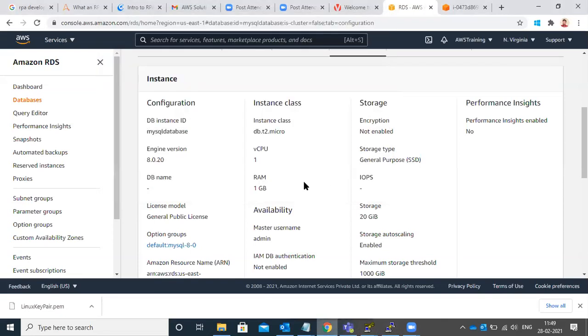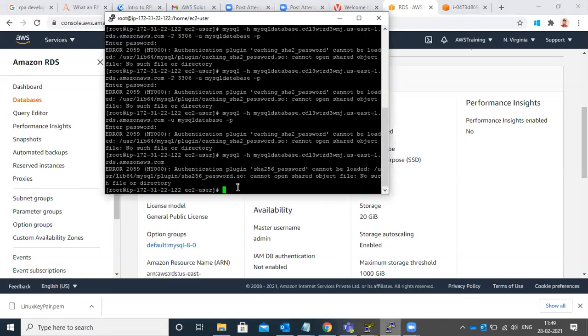Devesh, type the history command over there. Which command? History. History here, right? Yeah, right.